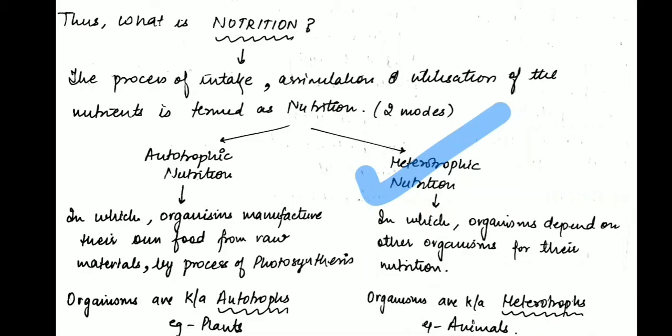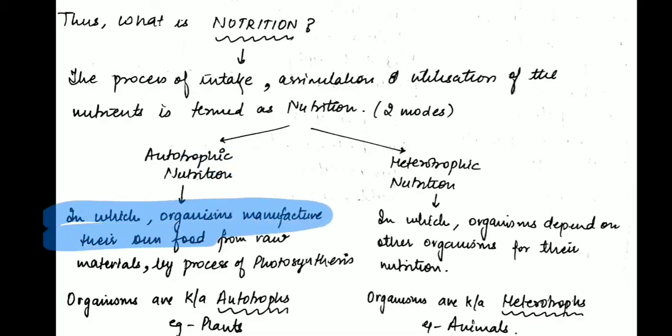Now what are these two types of nutrition? What do we mean by autotrophic nutrition? I am sure you might have heard about it before. Auto means self, trophic means made. So self-made nutrition, or self-made food, comes under autotrophic nutrition, in which organisms manufacture their own food from raw materials by the process of photosynthesis.